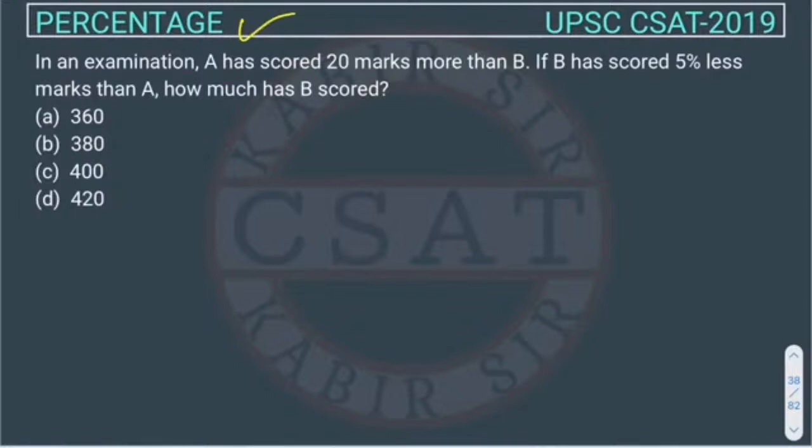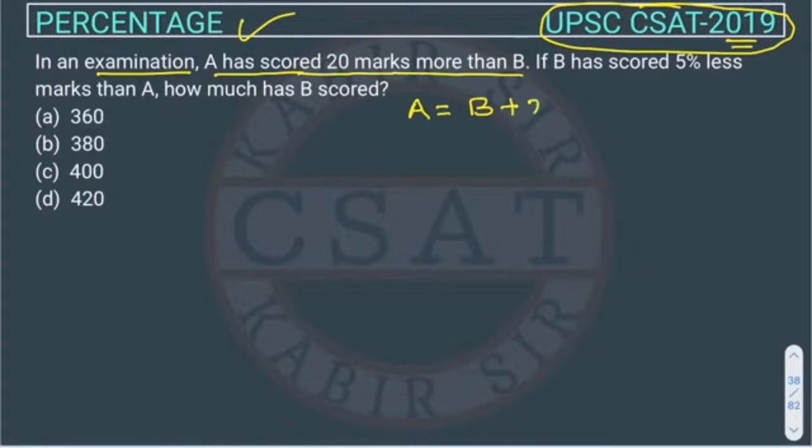So this is the percentage question asked in UPSC CSAT examination 2019. In an examination, A has scored 20 marks more than B. So how much are the marks of A? A's marks are 20 more than B's marks, right? So A is equal to B plus 20. B has scored, what is the score of B? B's score is 5% less marks than A. So we can write B's marks is 95% of A.